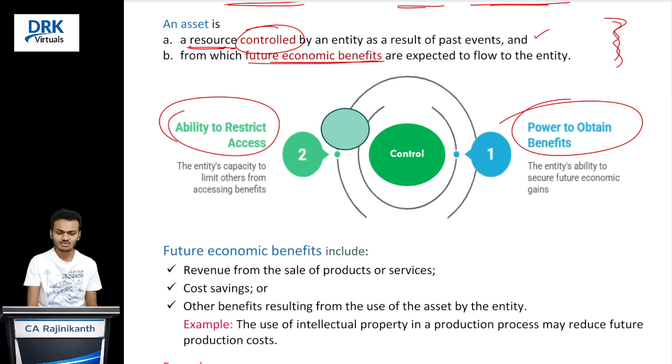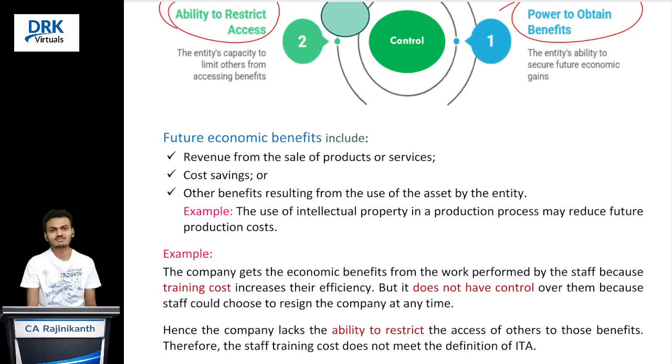Then only we can say that an entity is having control over that particular asset. Clear? One example I can tell you. Suppose generally companies provide staff training, correct? Companies provide training programs to their employees in order to increase their efficiency. Thereby the company gets the economic benefits, right? So in this story, definitely the company incurs staff training cost. The question is, can we recognize that staff training cost as an asset?